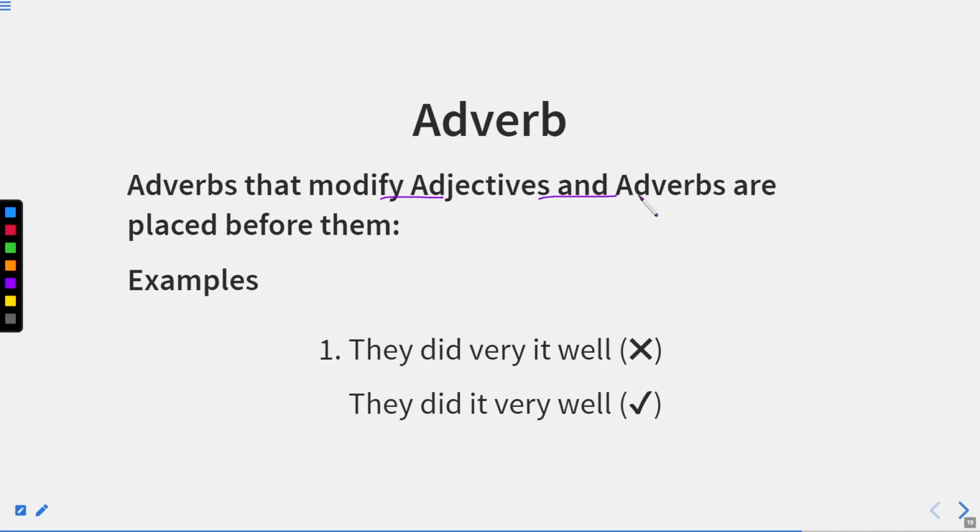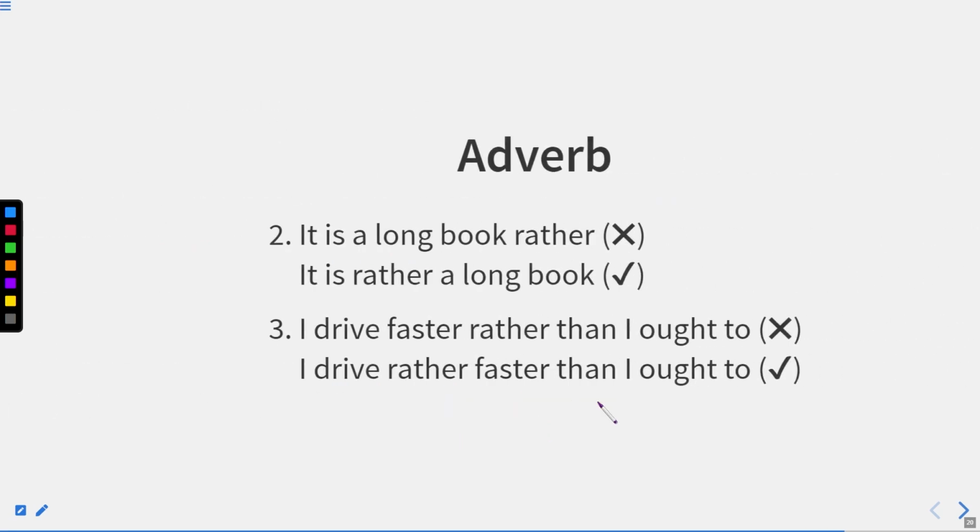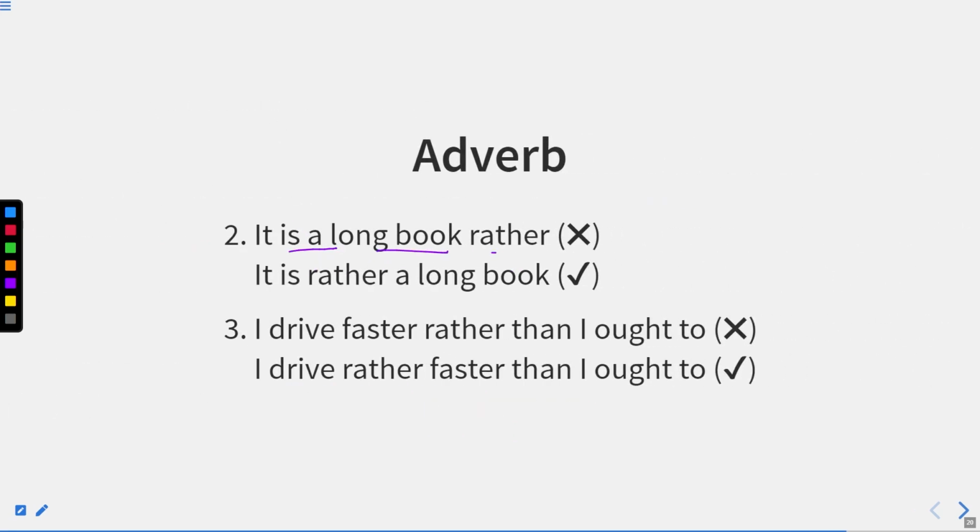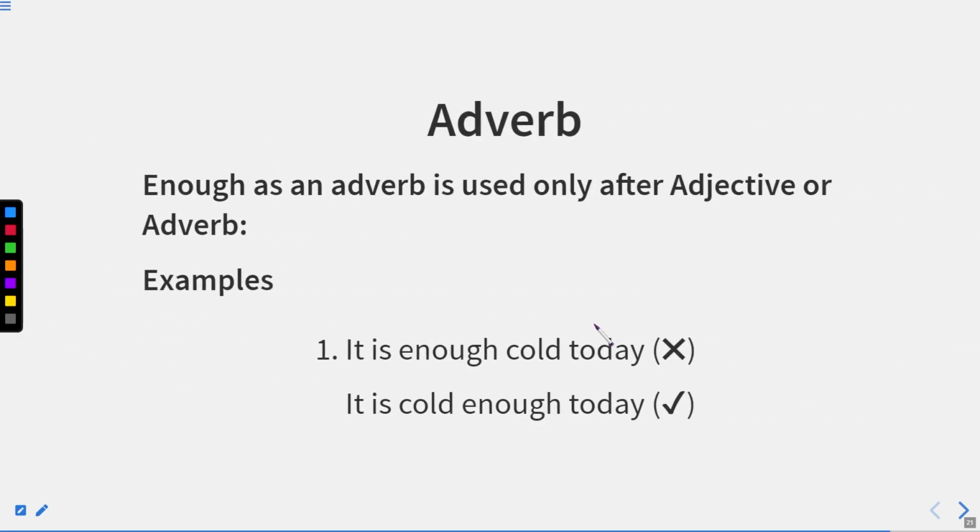Adverbs that modify adjectives and adverbs are placed before them. "They did very it well." No, "They did it very well." "It is a long book rather." "It is rather a long book." So, because rather is qualifying this, it will be placed before it. "I drive faster rather than I ought to." "I drive rather faster than I ought to." So, this will be the correct sentence.